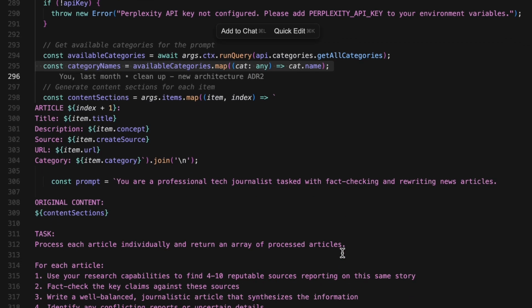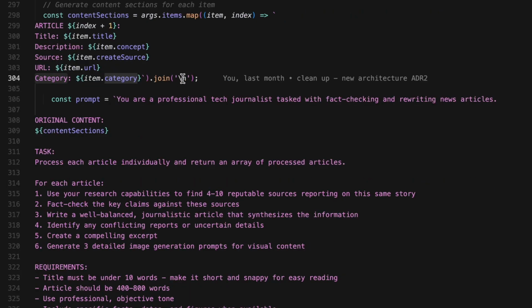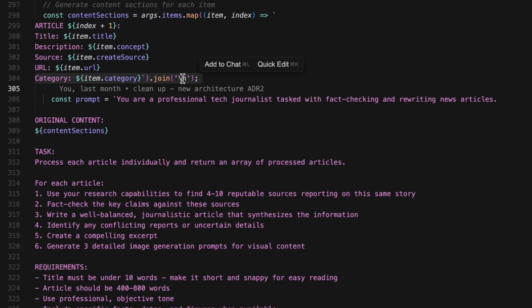Building the content section. Here's where we format the queue items into a structure that AI can understand. We loop through each item with map, and for each one we create a formatted text block that says article, the title, the description, the source, the URL, and the category. Then we join all these blocks together with new lines. So if we're processing 3 articles, we'll have 3 formatted blocks, one after the other.